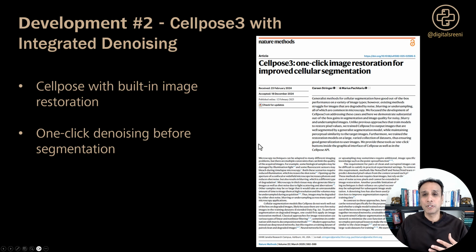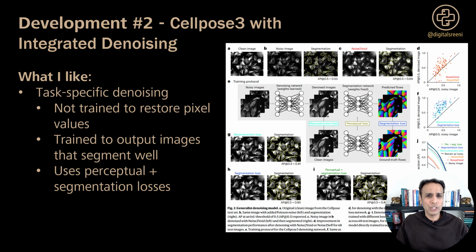I mean, microscopy images are often noisy, especially when you're trying to reduce laser power, or when you're trying to image faster with very short dwell times, you end up with noisy images, and Cellpose 3 can really help with those images. And what I appreciate about Cellpose 3's denoising is that it's not trained to restore the original pixel values like the traditional denoisers. Instead, it's actually trained to output images that segment well.